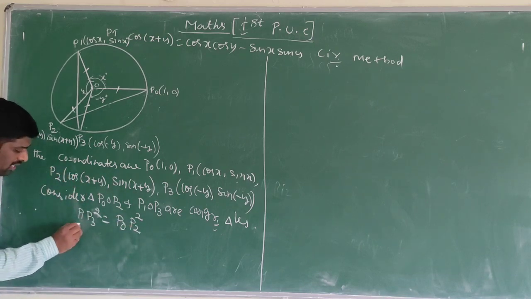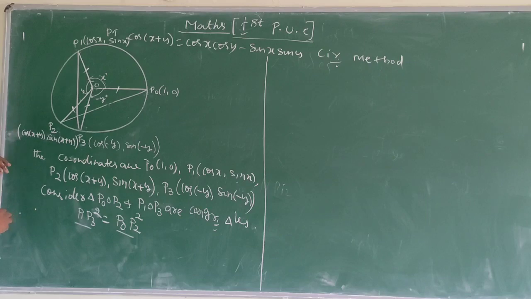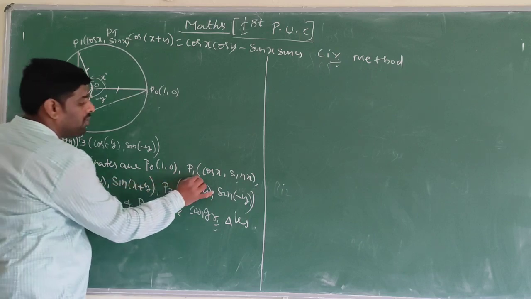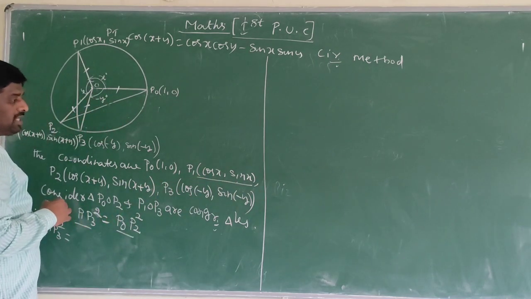Now I want to find this value and this value separately. P1 P3 square, by using the distance formula, I want to find the value of P1 P3 square. Here is the P1 point and here is the P3 point.